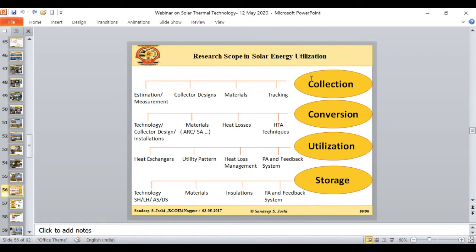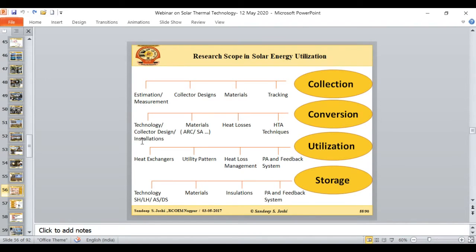What if we collect the energy with very good efficiency, but we fail to convert this collected energy into the usable form? That is our failure. So in the conversion part, the selection of the appropriate technology and collector design and exactly the proper installation of the solar collector is very important in order to convert the collected energy into the usable form.